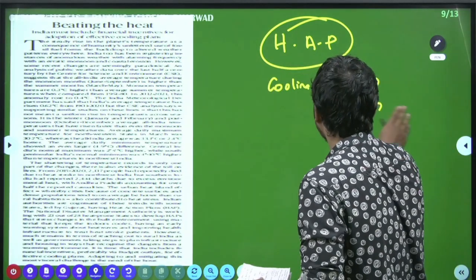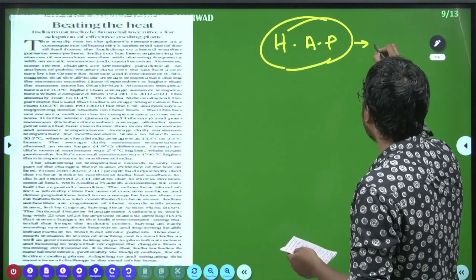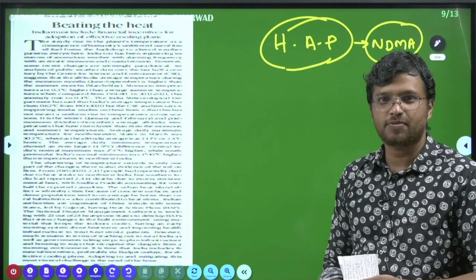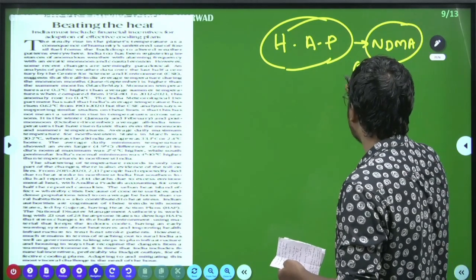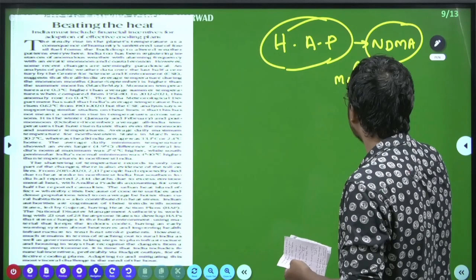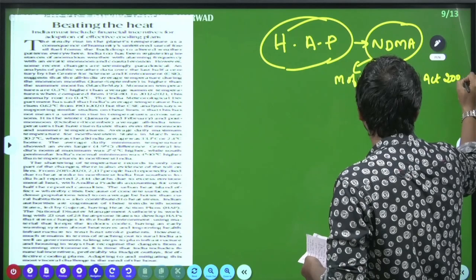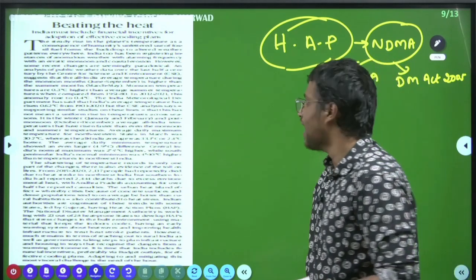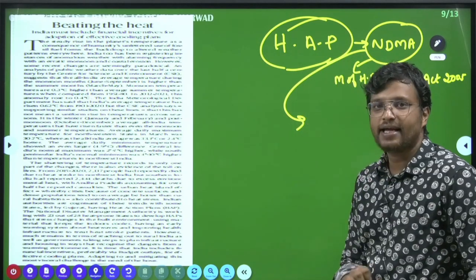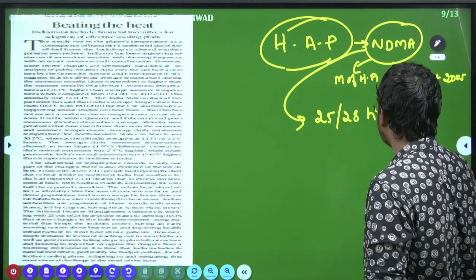Now coming back to this HAP, the heat action plan. This is being taken up by the NDMA, the National Disaster Management Authority. The National Disaster Management Authority comes under the Ministry of Home Affairs. It was established under the Disaster Management Act of 2005. So what are the steps taken here? The NDMA is trying to have a heat action plan with 25 out of 28 heat prone states.